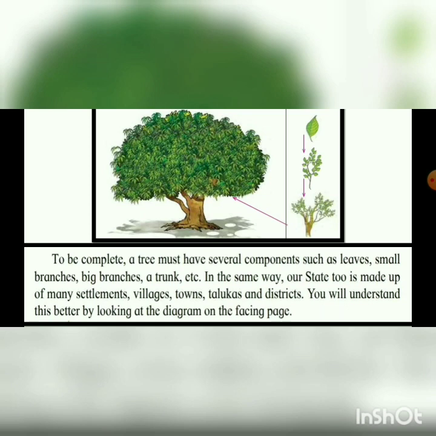It is made out of many towns. How is a town formed? It is made out of many small villages. And how is a village formed? It is formed by many small settlements. So you can understand this by looking at the next map.